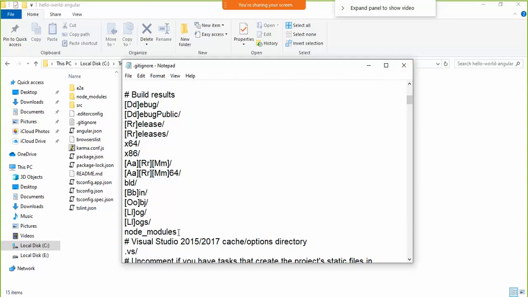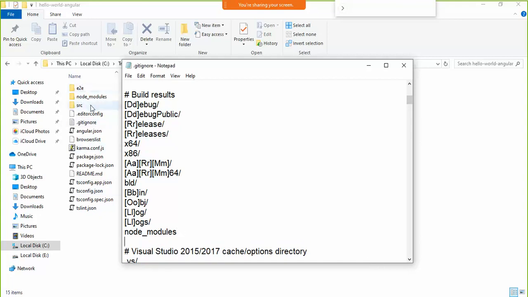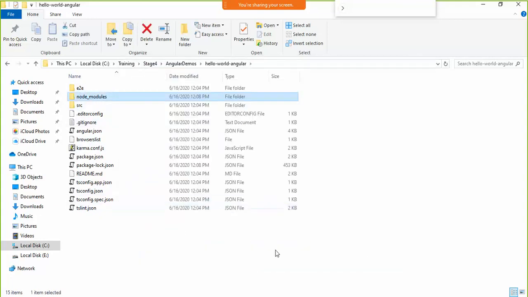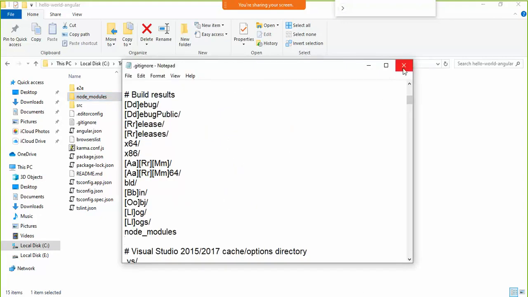I'm just adding this folder name here called node underscore modules. Fine. Basically, this node underscore modules is the folder which was downloaded just now from the internet. So when I'm sending it to GitHub, I don't want this particular folder to be included because it's going to be a very big folder.